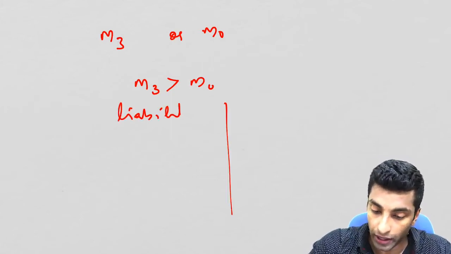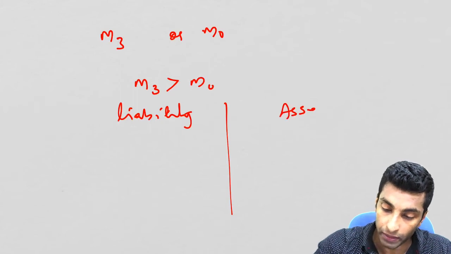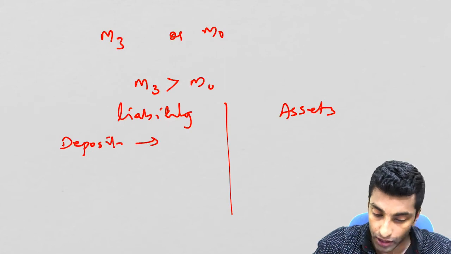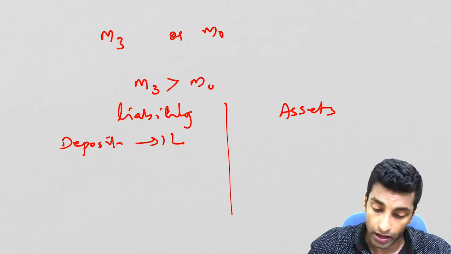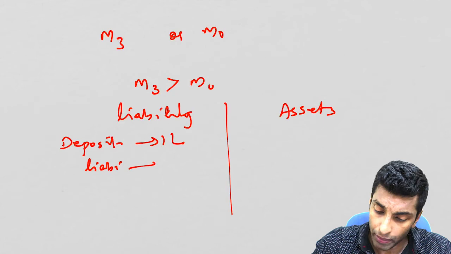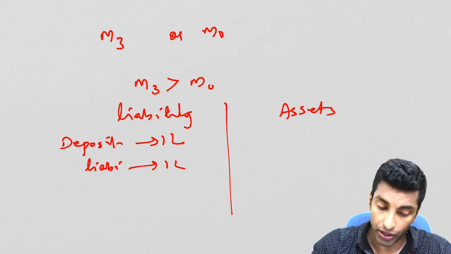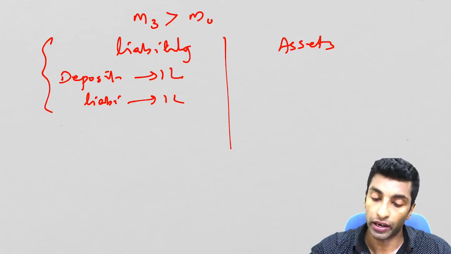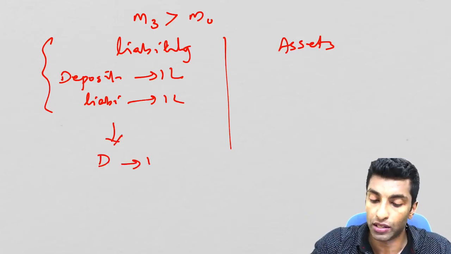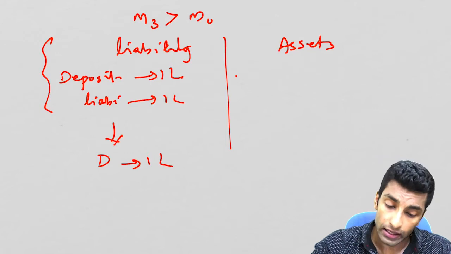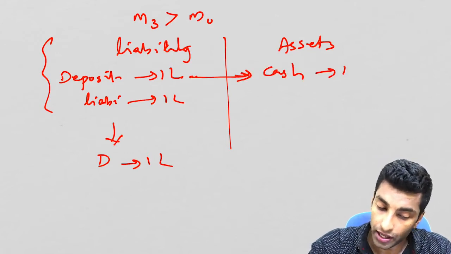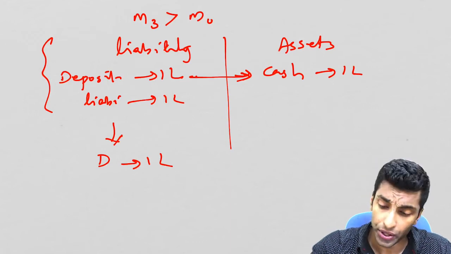So balance sheet, there will be liability side, there will be asset side. So let's suppose deposit is 1 lakh. Okay, so the liability is what? Liability is 1 lakh because deposit is 1 lakh. After some time, 1 year passed, the deposit remained 1 lakh. Okay, now let's see the assets. So when this deposit is coming, cash is how much? 1 lakh. So asset increased.